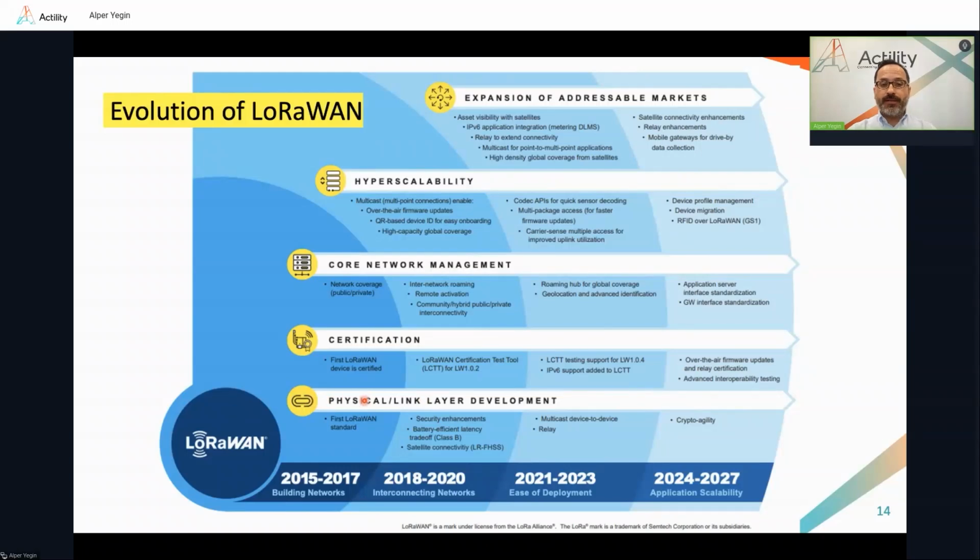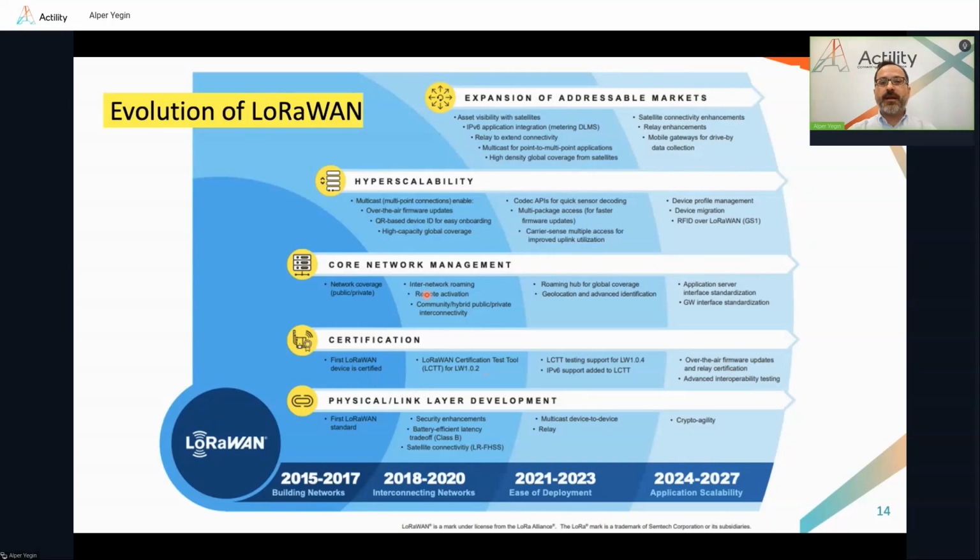And a little later, we realized the need to separate the regional parameters document from the link layer spec so we could keep adding new regions and new channel plans without having to impact the link layer spec. And also, soon after the very first link layer spec, we started certification. This is the certification for the end device, which primarily focused on the link layer spec and later added other specifications as well, such as SHIC compression and firmware update over the air.